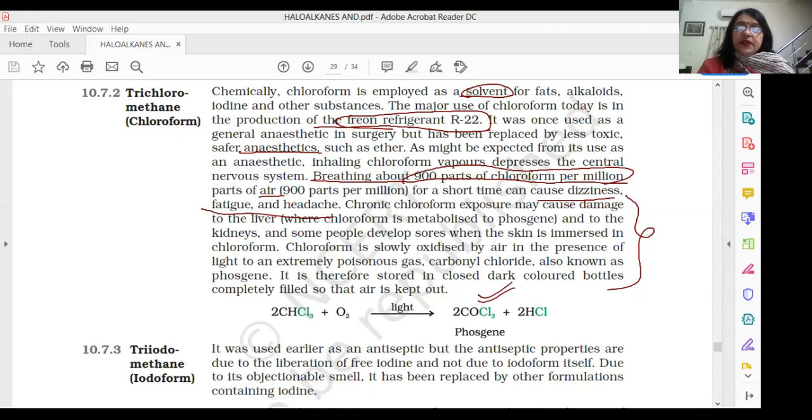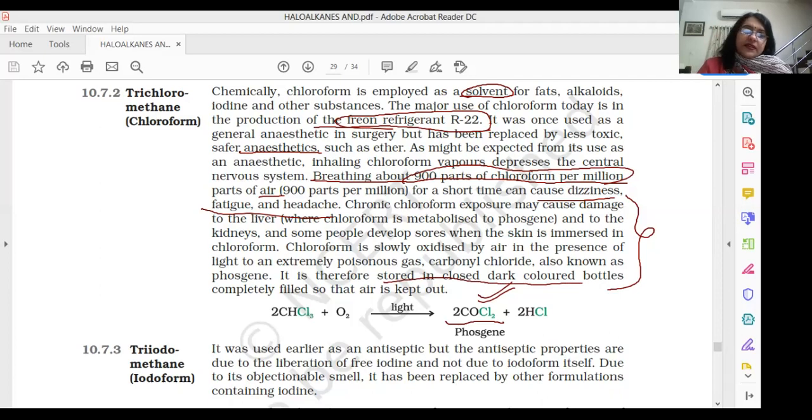So the information given to be noted down is that in order to prevent or to slow down the formation of phosgene, normally chloroform is stored in dark bottles and it is completely filled up till the brim. So that was about chloroform.